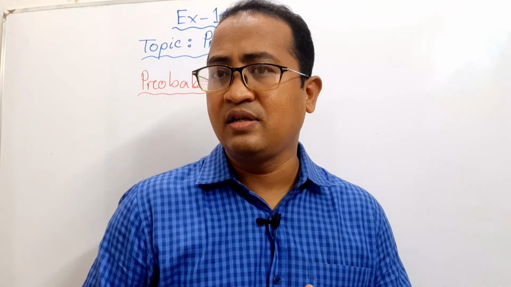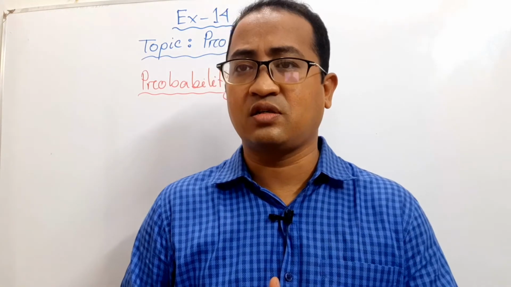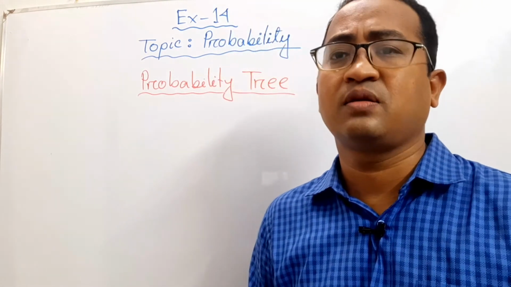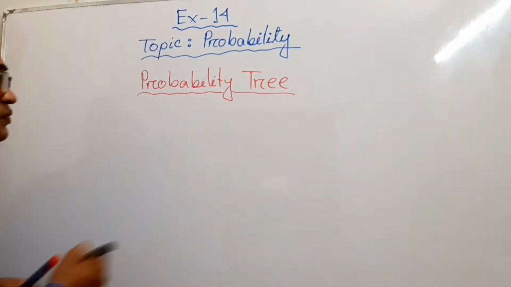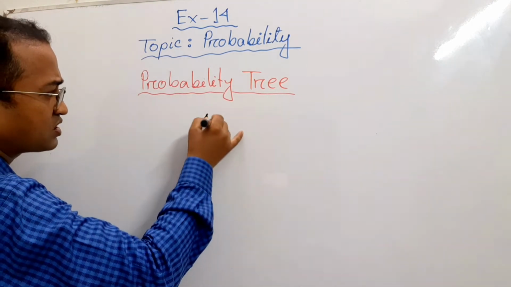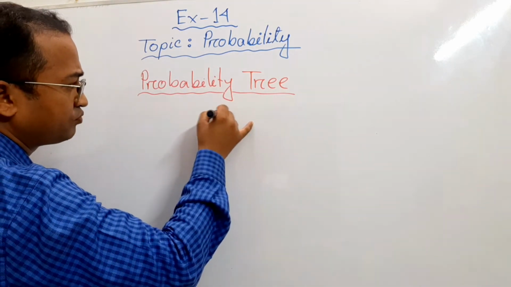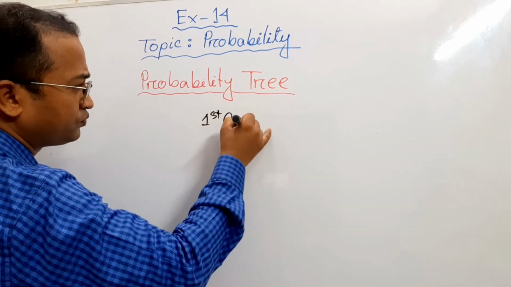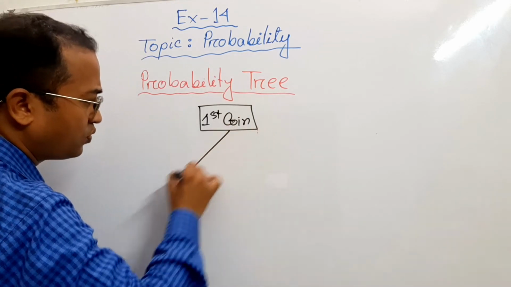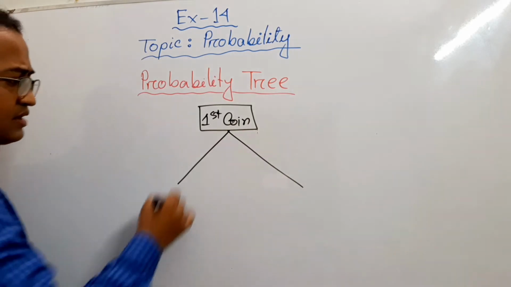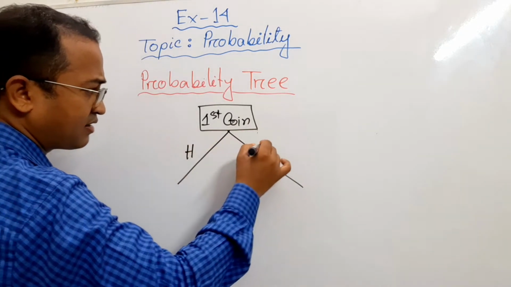In that case, you need to draw a chart. That chart is the probability tree. Say in the first toss, the first coin, you will get 2 possible outcomes, that is head and tail.